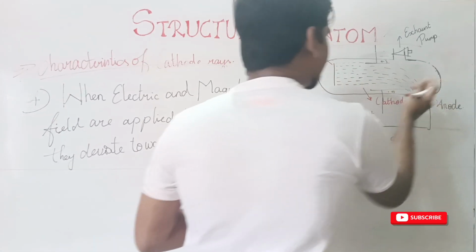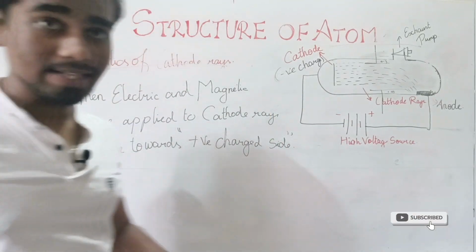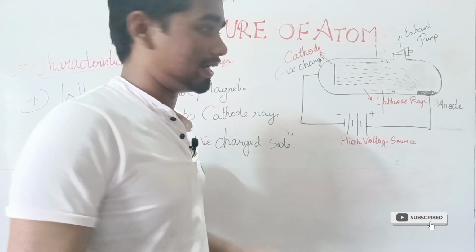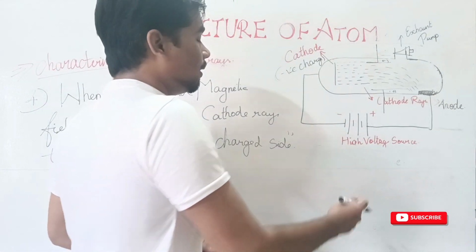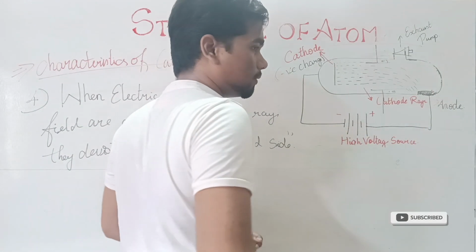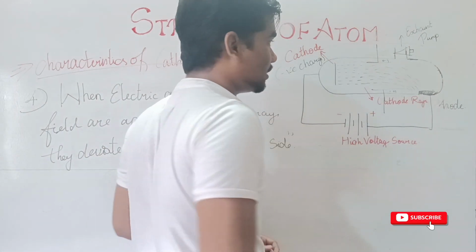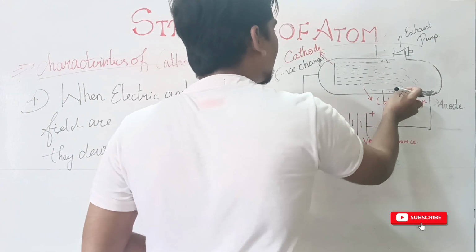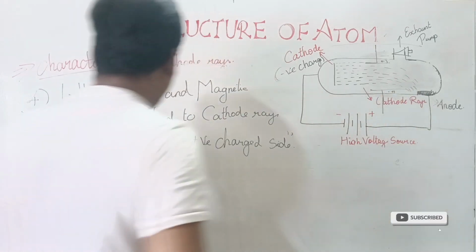So this is the conclusion which tells us that cathode rays have something which is negatively charged. Why? Because only negative is attracted towards positive. So we came to a conclusion that this cathode rays is made up of some negatively charged particles.